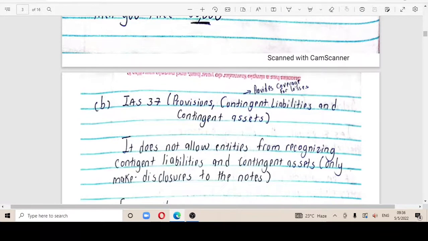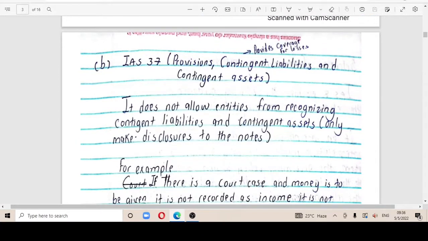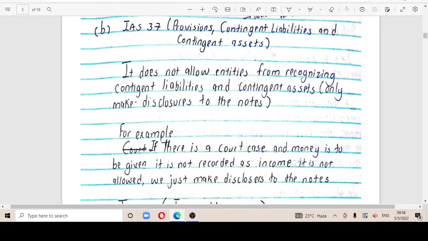So having known that, then we're having another one which talks about provisions, which is IAS 37, provisions, contingent liabilities, and contingent assets. Now for contingent liabilities, it is more to do with providing coverage for losses. More so, you can easily get this if I told you you've gone to court, and through court you're being given an asset, like somebody is to compensate you for something. And also sometimes it can work the other way around, when you have to compensate someone. So those can be the contingent liabilities and contingent assets.